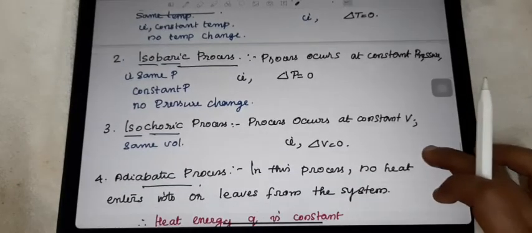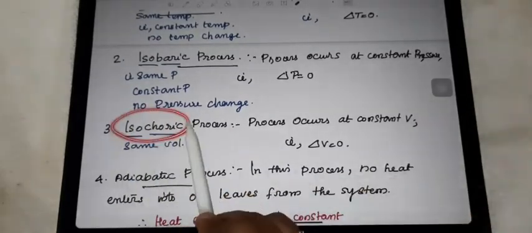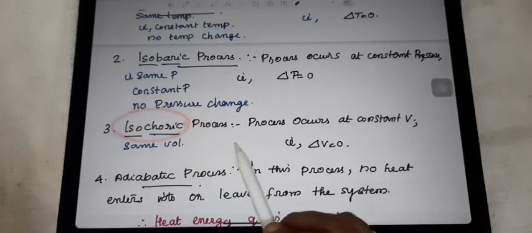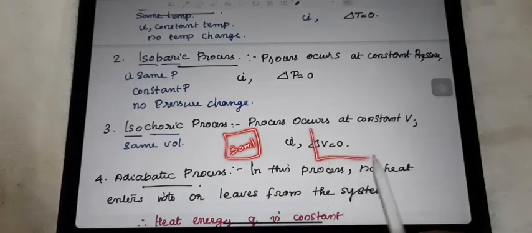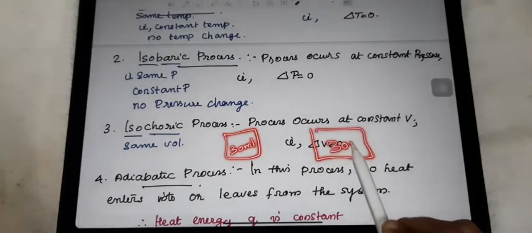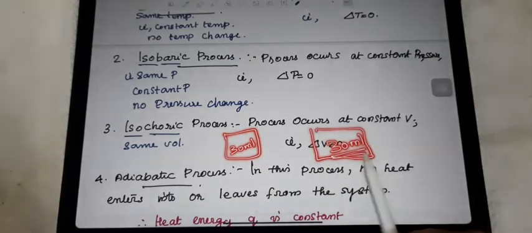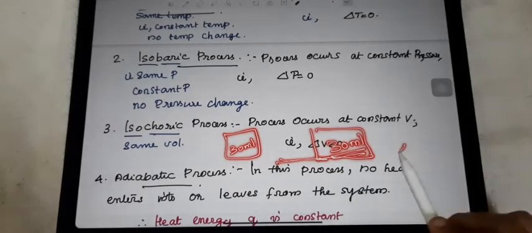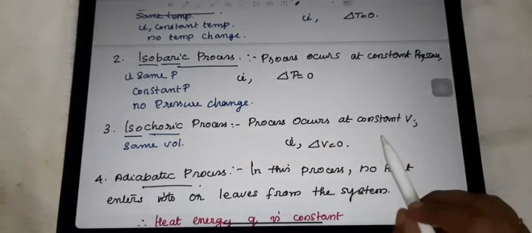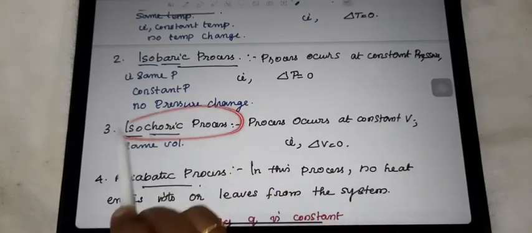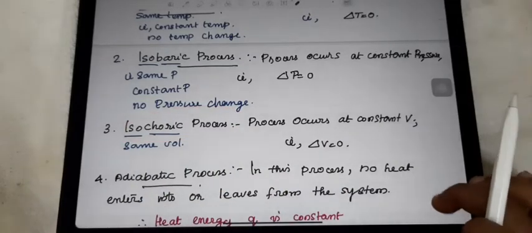The next type of process is isochoric. Isochoric means same volume. So, starting with a beaker of 30 ml before the process, after the process also it maintains the volume, 30 ml itself. So there is no volume change. That means delta V is equal to 0. That type of process we call the isochoric process.